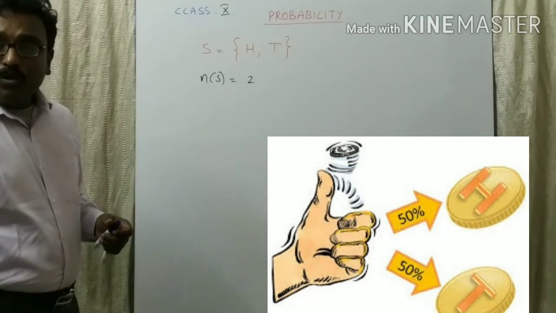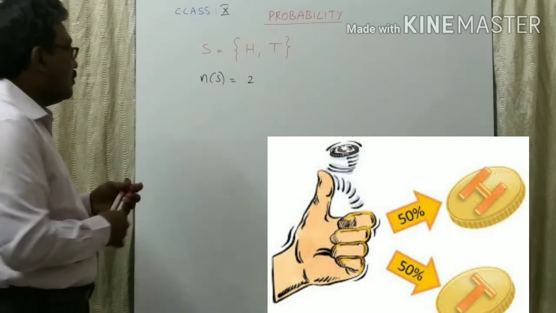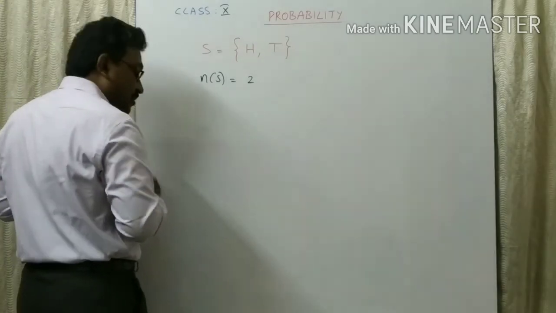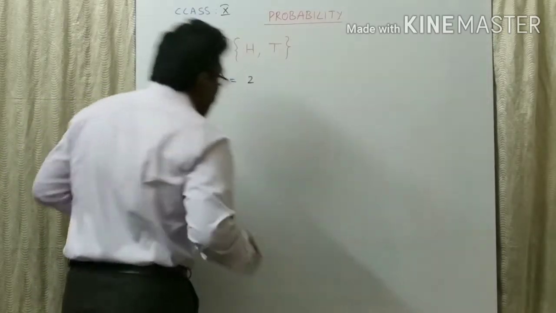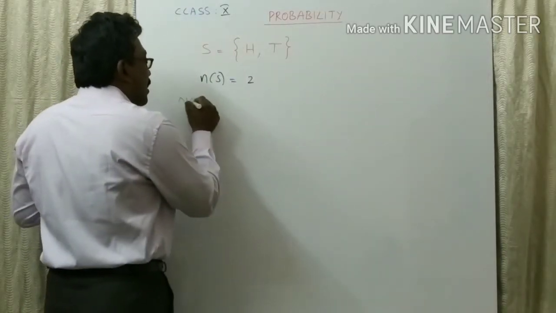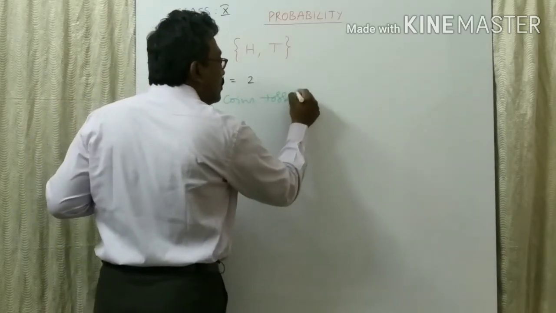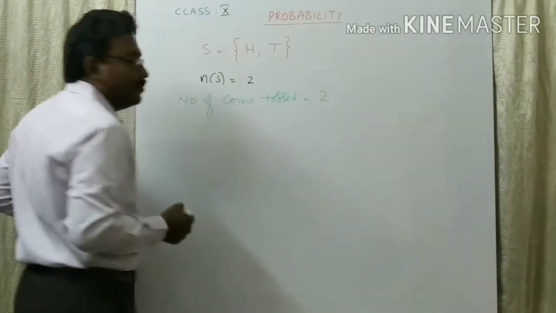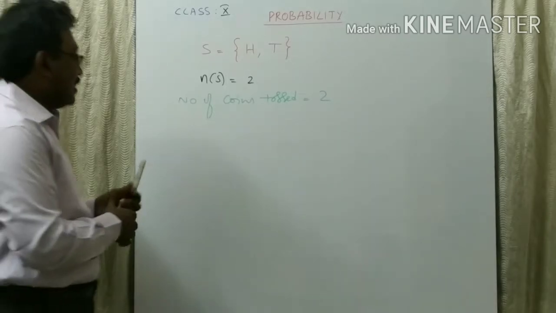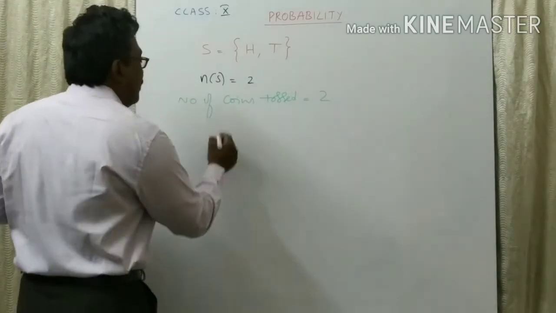Suppose two coins are tossed. Number of coins tossed, 2. Then what are the sample spaces you will get?